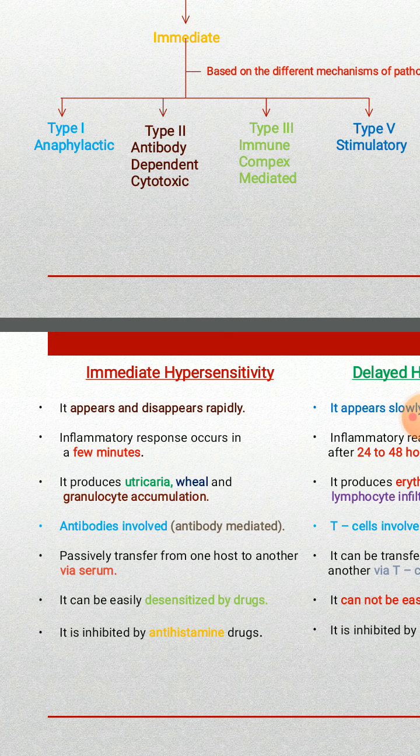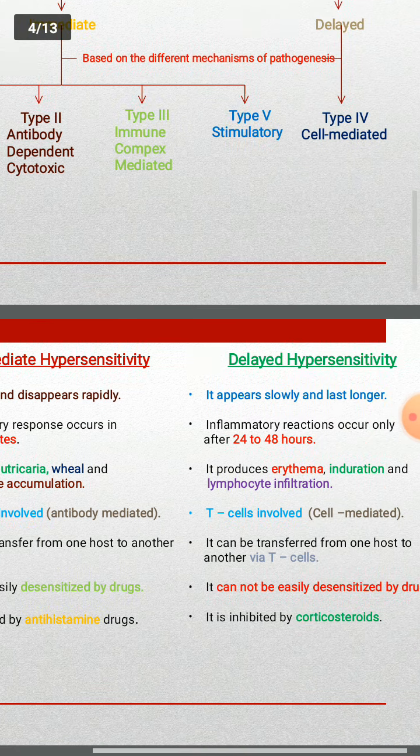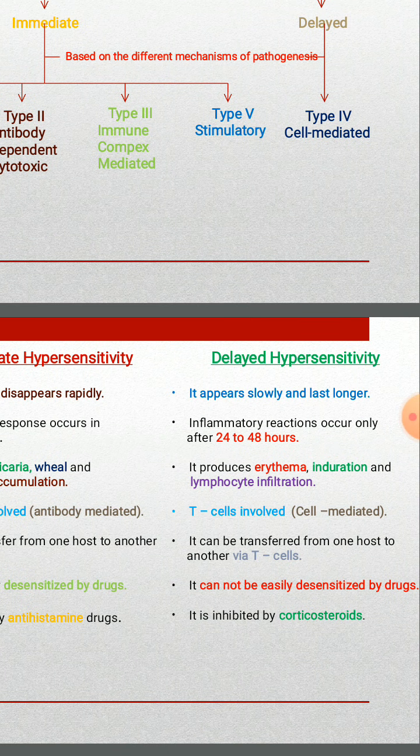So urticaria means the vascular reactions of the skin, slightly elevated patches which are reddish in color. The slightly reddish elevated patches appear on the skin. So that is urticaria. Another one is the delayed hypersensitivity. The delayed hypersensitivity produces erythema, induration, and lymphocyte infiltration. So what is erythema? The redness of the skin due to the congestion of capillaries is called erythema.